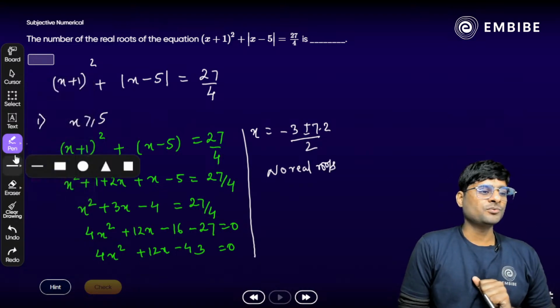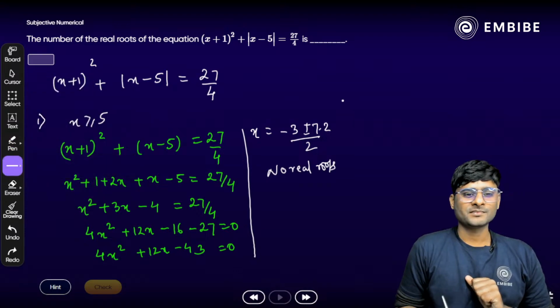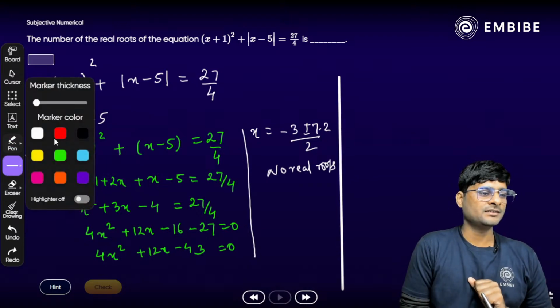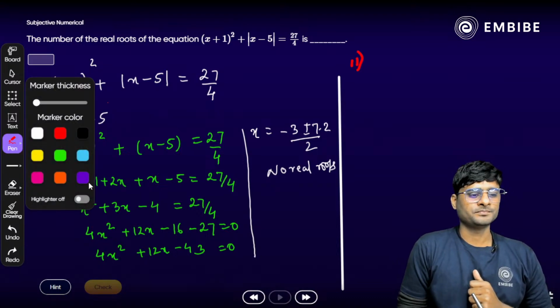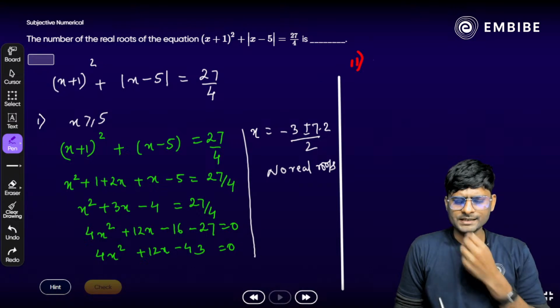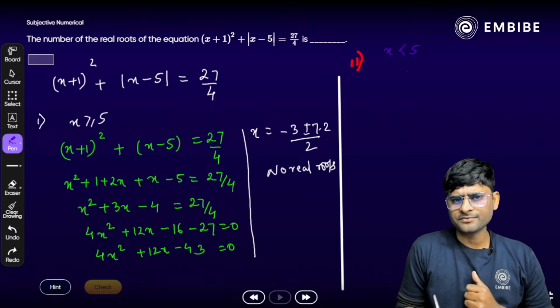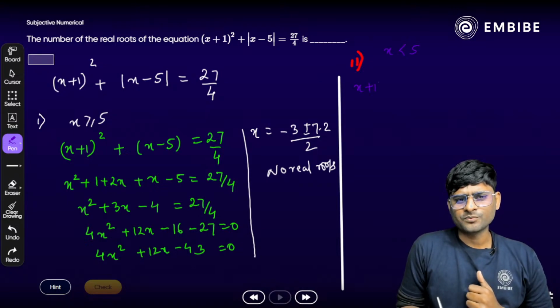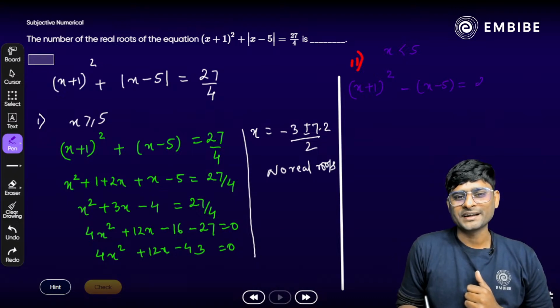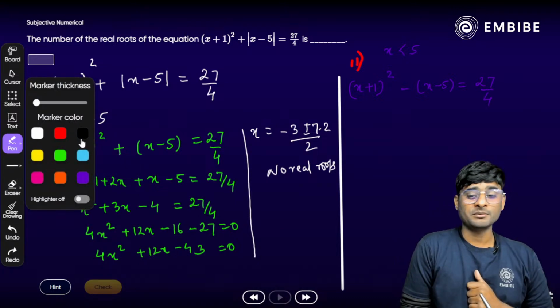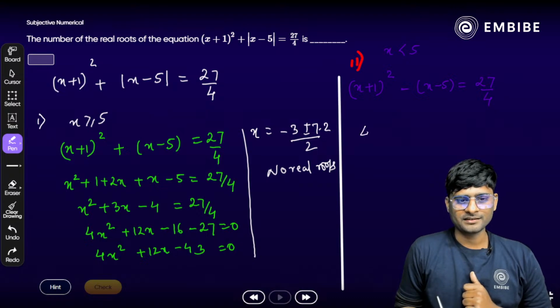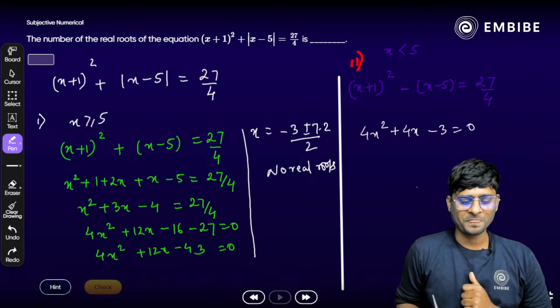Now, it's time to do the second part. The case number 2. Case number 2 says what happens when x is less than 5. So we get x plus 1 whole square minus x minus 5 is equal to 27 by 4. Again, simplify and give me the answer. What we get? 4x square plus 4x minus 3 is equal to 0.